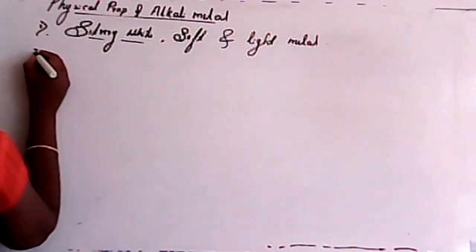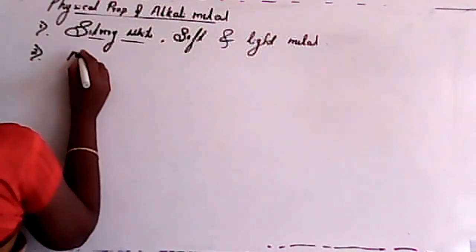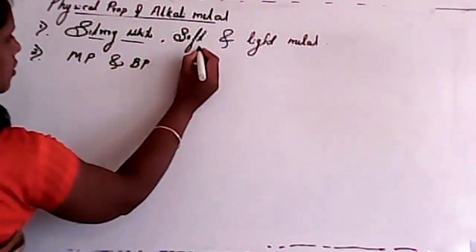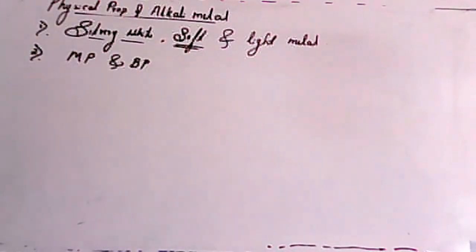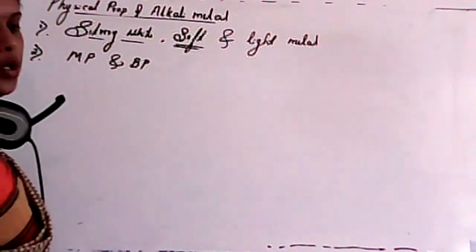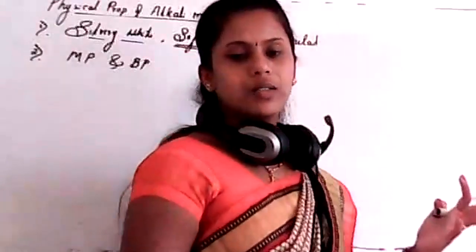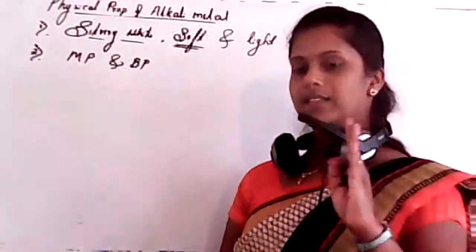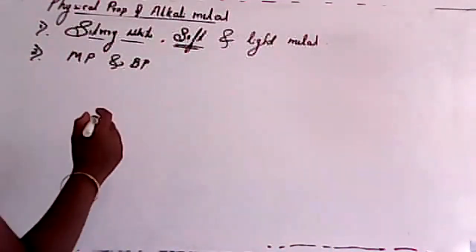Clear? Second, very important, is the melting point and boiling point. Students, we know it is a soft metal. In that case, what about the melting point and boiling point? Does it need high temperature or low temperature? Yes, it has a low melting point and boiling point.